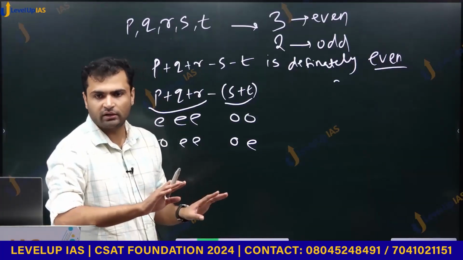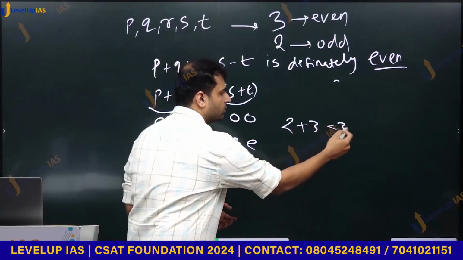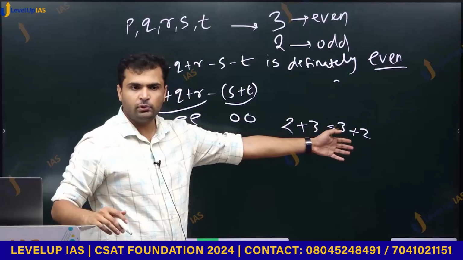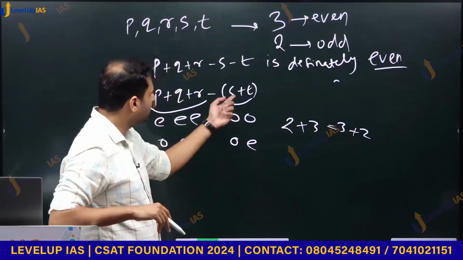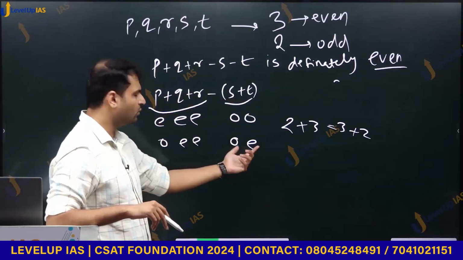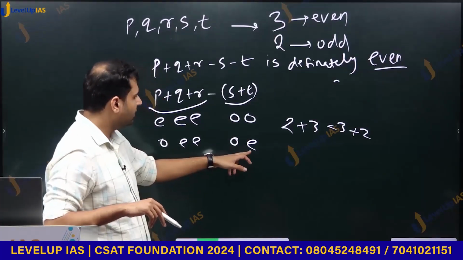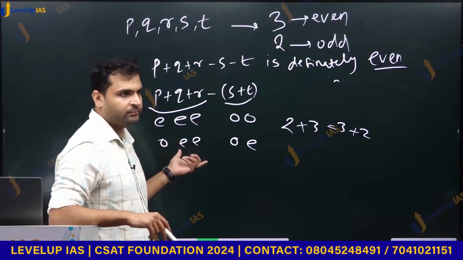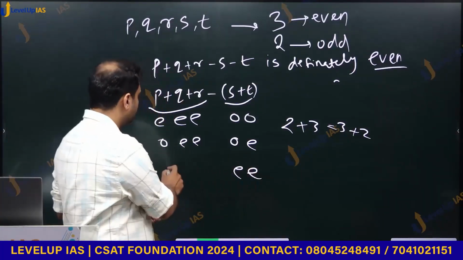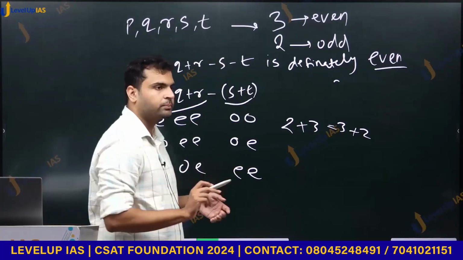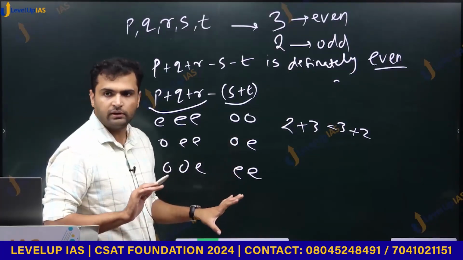In addition, it doesn't matter how we add, right? Addition is commutative, 2 plus 3 is 3 plus 2. Everyone knows this, right? It doesn't matter in which order you add. Because here also we have addition, here also we have addition. So which one is odd and which one is even doesn't matter. One of them is odd, so the other odd number has to be one of these three. That is case number 2. And the third case is both of them are even. These are all the possible cases, right?